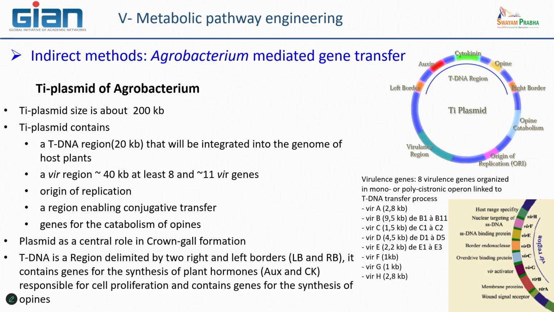And what is interesting is that the genes that encode the production of these opines are also on the plasmid, but in the part of the DNA that is normally transferred to the plant.